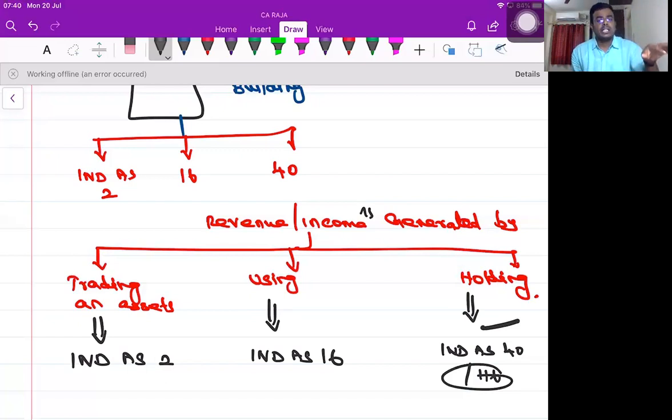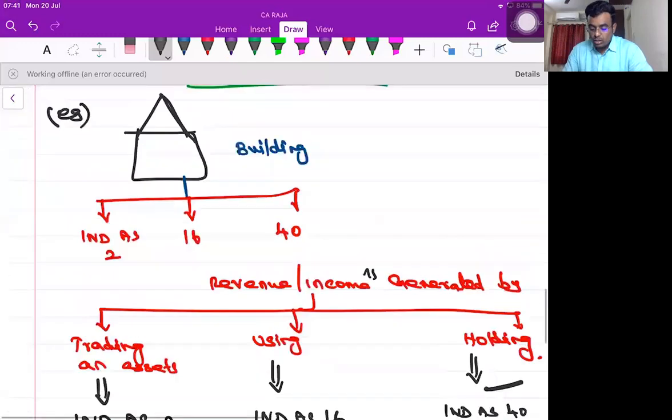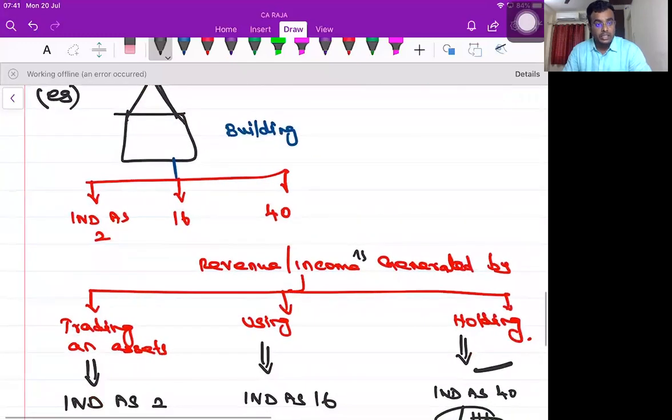Sir, I have a building. I'm using the building for my business or professional activities. I have machinery. Those machineries are used for business or service industry, like computers and all used for service. It comes under Ind AS 16. Is it clear? Yes or no? Yes, sir. So now you can understand very well about building.